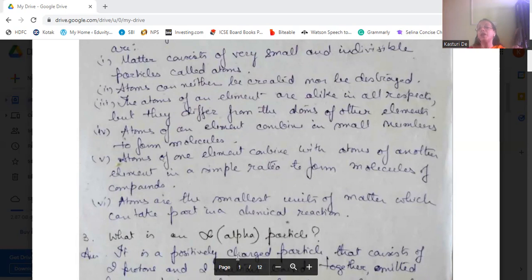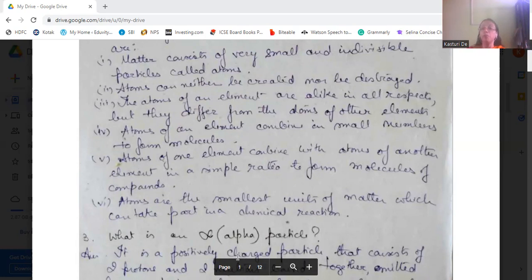Then atoms of one element combine with atoms of another element in a simple ratio. The fourth point is that they will combine in small numbers, and the fifth point is that they will combine with one atom of another element.